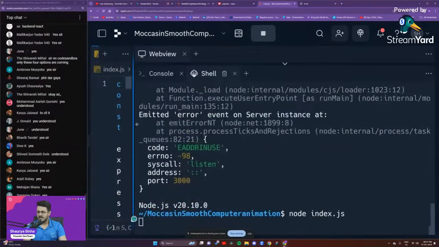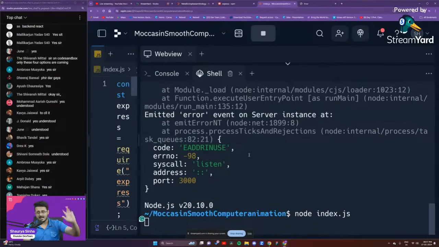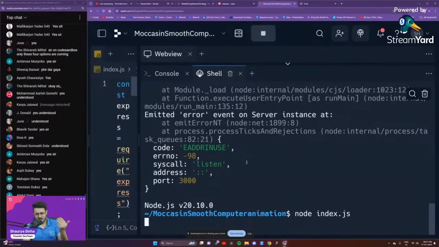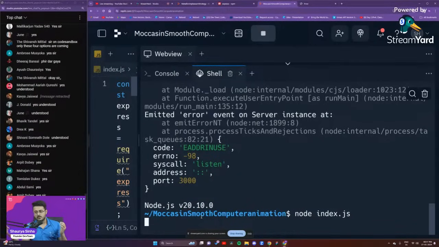We'll go back to our shell. Now I have made some changes to my backend code. My backend is still running, node index.js. It is still running right over here. To make sure that the code changes that I made are being applied to my backend, I have to close down my server and restart it, guys.